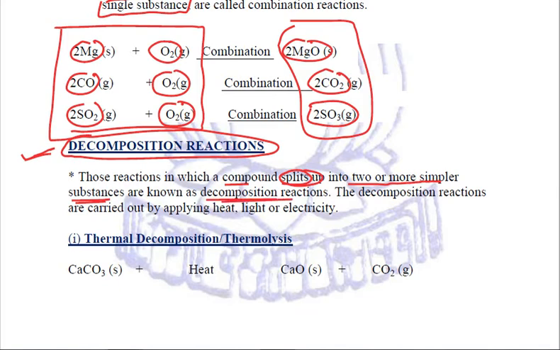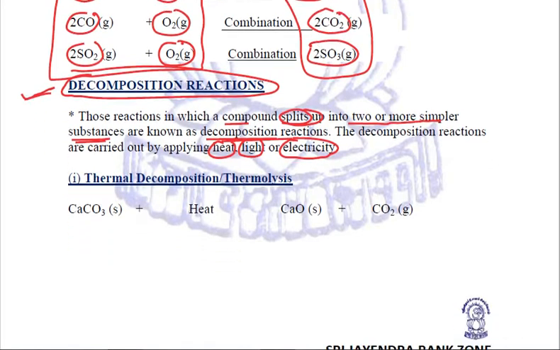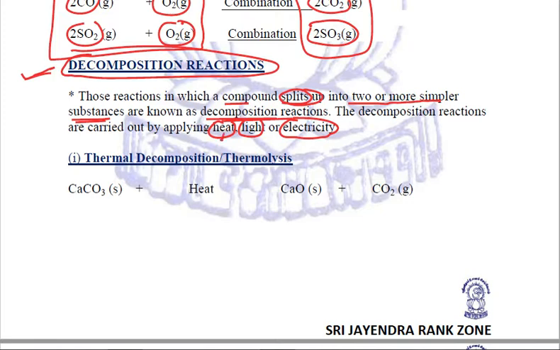They are known as decomposition reactions. We are breaking down a particular reactant, right? And for breaking, we need to provide energy, and that energy is provided by applying heat or light or electricity. Now, if we are carrying out the decomposition reaction by applying heat, that is known as thermal decomposition. It is also called thermolysis. By lysis, we mean break up. Thermo is heat, so breaking up by applying heat.